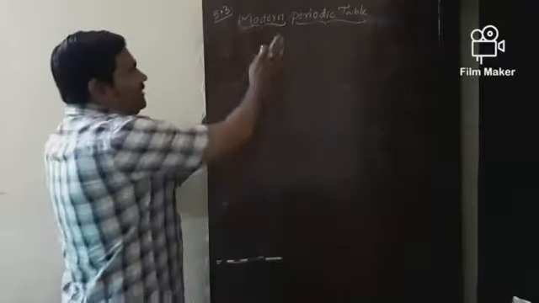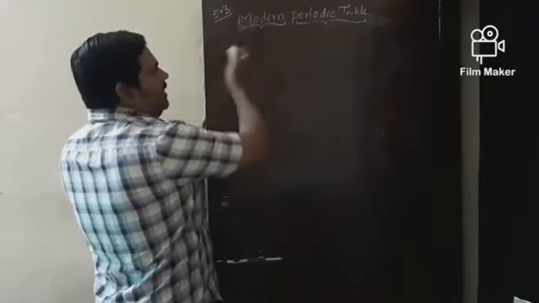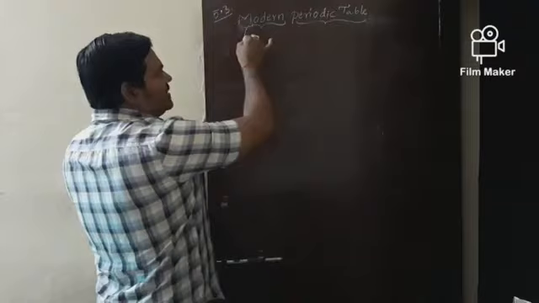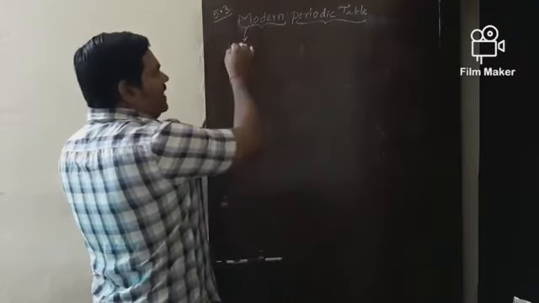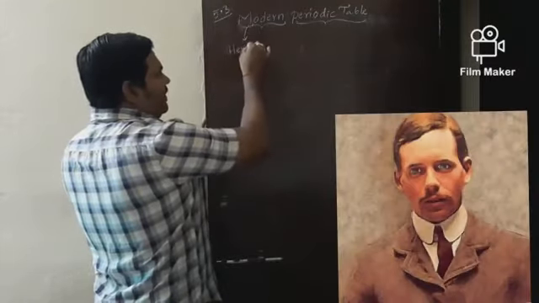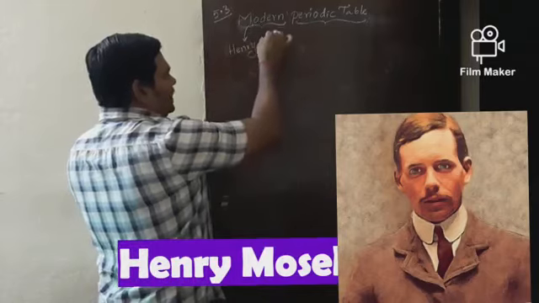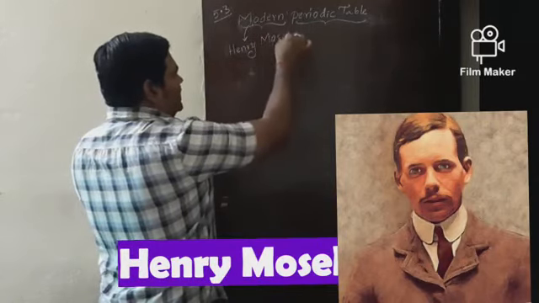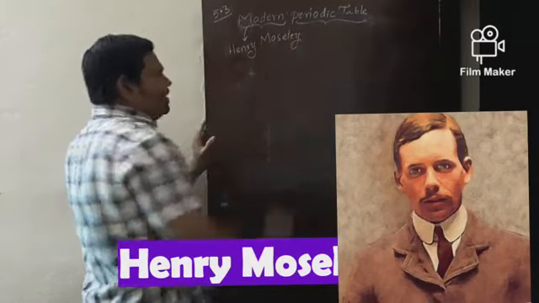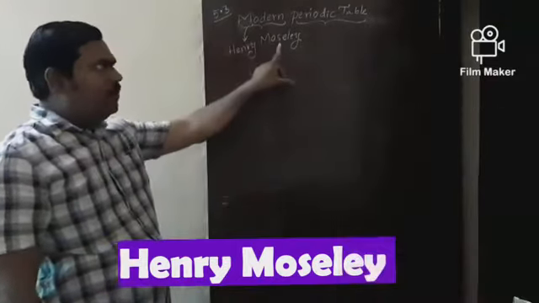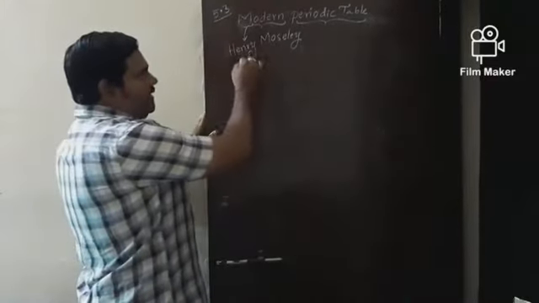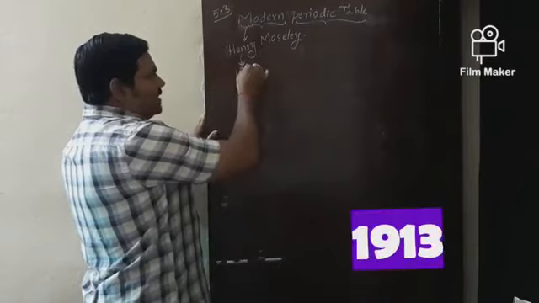This modern periodic table was introduced by the scientist named Henry Moseley in the year 1913.